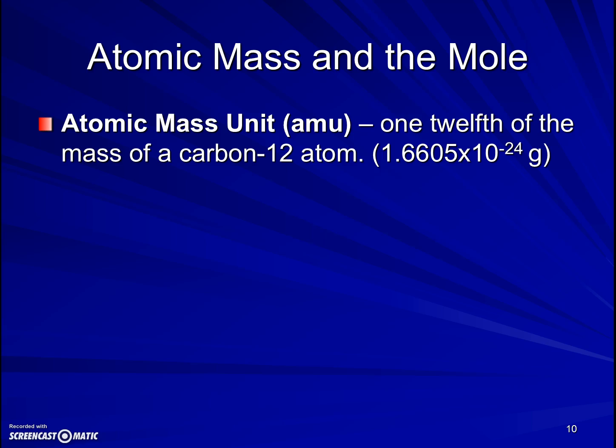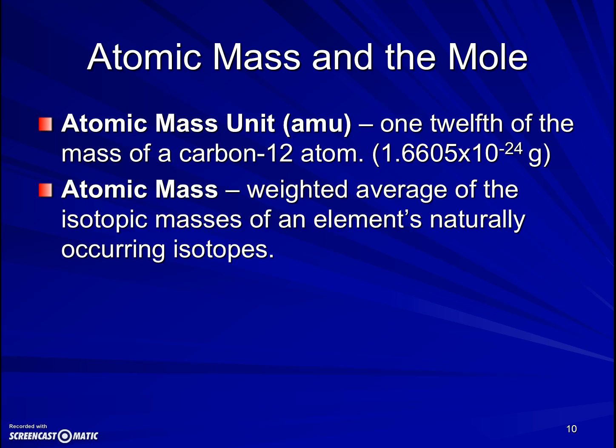Now, an atomic mass unit is, as it turns out, the mass that we're going to assign to be 1/12 the mass of a carbon-12 atom. So it's approximately the mass of a neutron or of a proton, somewhere in between those. And the atomic mass for an element is going to be the average of the mass of all the isotopes.